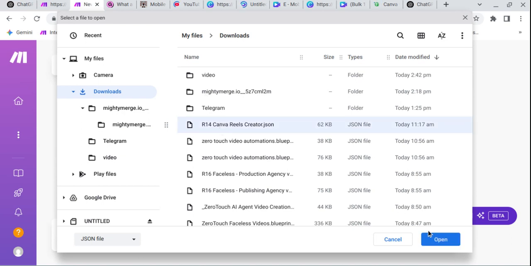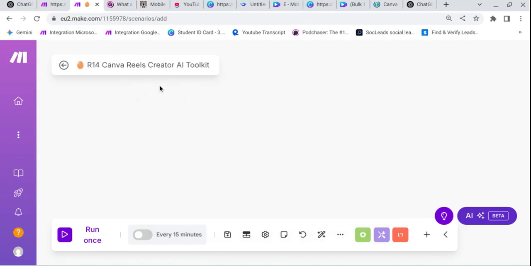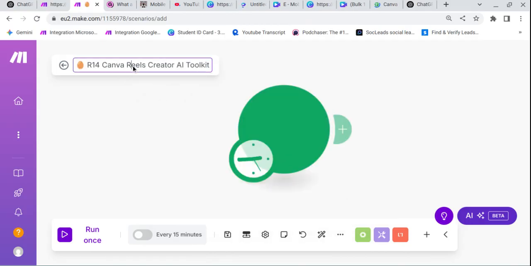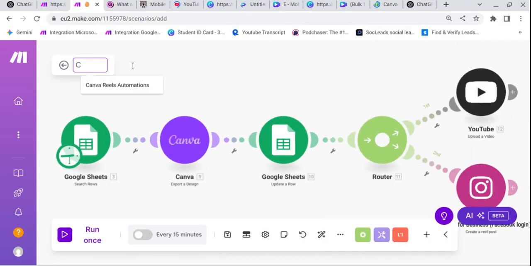I can provide you with an edited and extra version. Rename it Canva Reel Automation. This is the rename, and let's create a Google Sheet first.